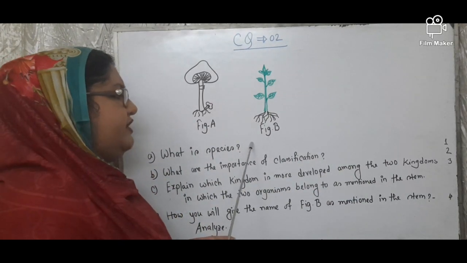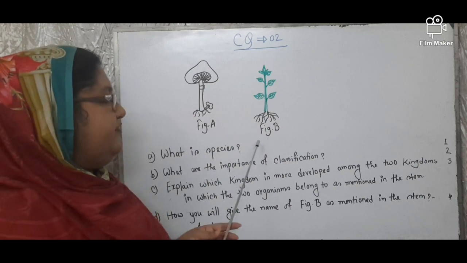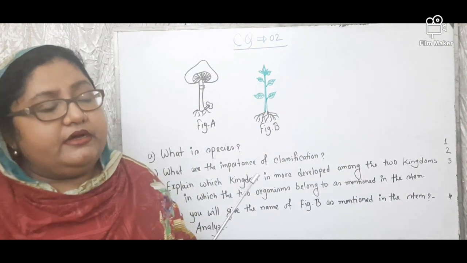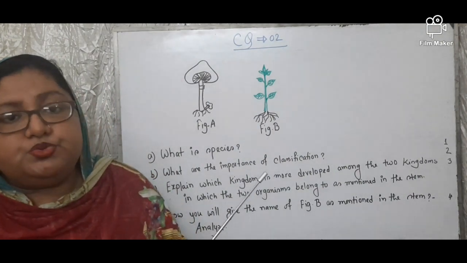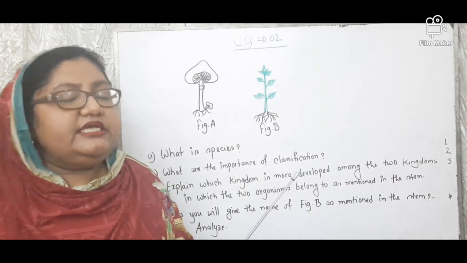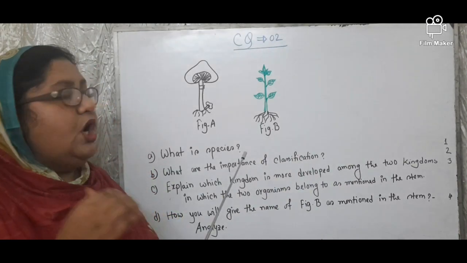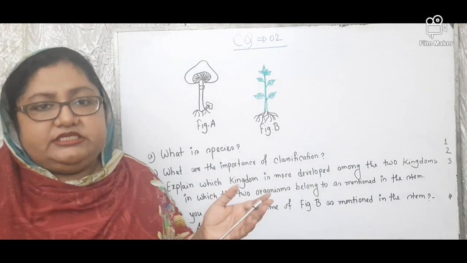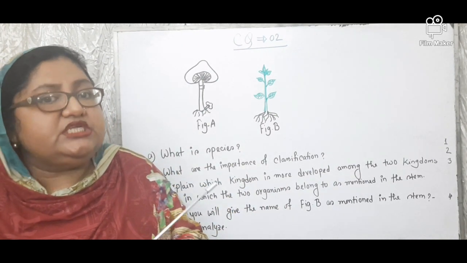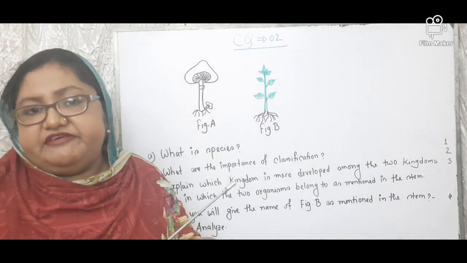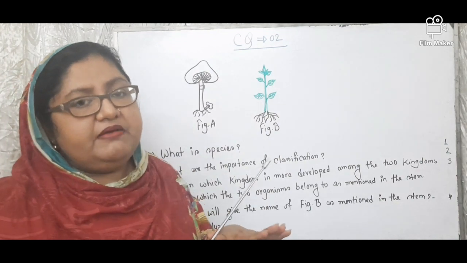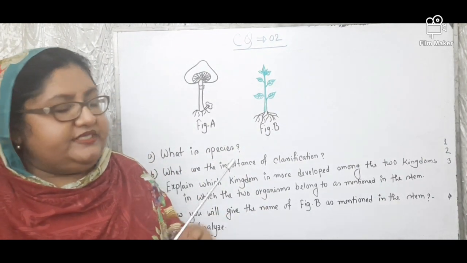So in case of plant, first of all you will say that figure B indicates plants, and the plant is given name according to the rules of ICBN. The rules of naming of an organism according to ICBN is given below. Then you will write down the rules that are given in your book. You will write point wise as it is given in your book. You will not write this answer in a paragraph form. You will write the answer point wise.